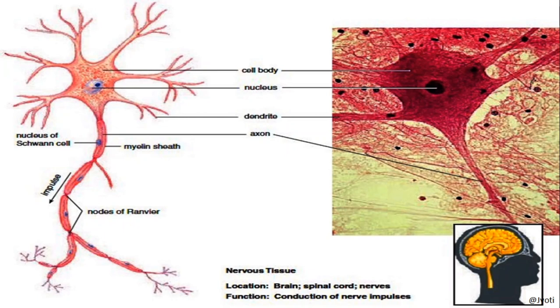Okay. Now, this myelin sheath covers the axon, and below that covering, the Schwann cells are present. There is a specific type of cell called Schwann cells, and this is the nucleus of the Schwann cell. Okay, and this myelin sheath is not a continuous sheath which covers the axon, but at certain places there is no myelin sheath. You can see these are the places where there is no myelin sheath. So this is called node of Ranvier.